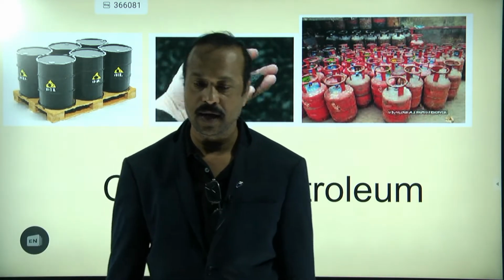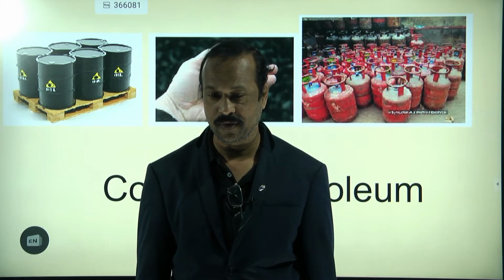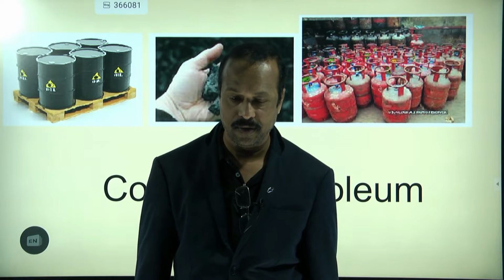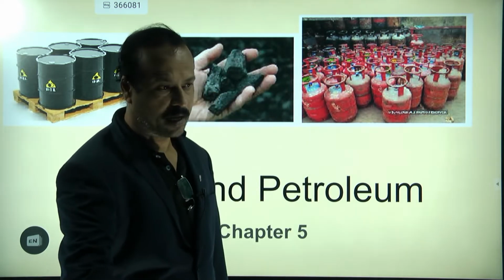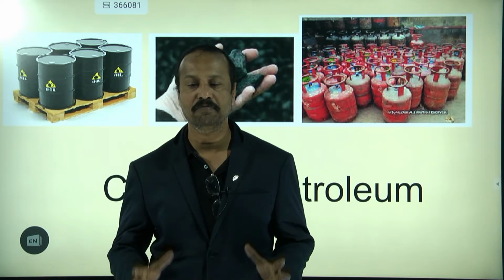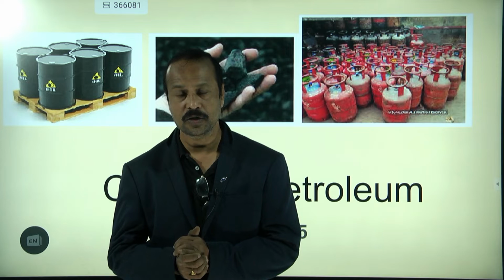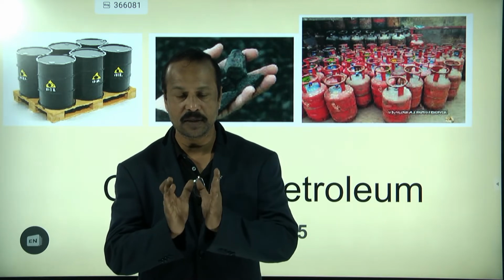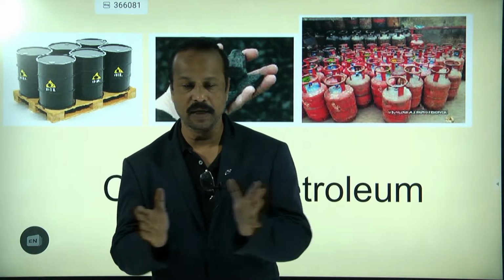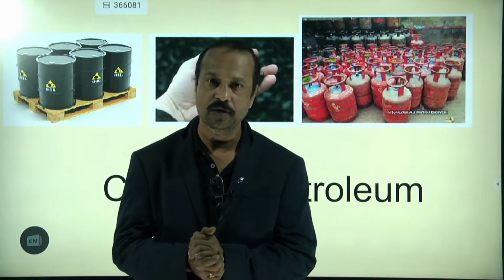What is coal? Book. Right. And what is petroleum? Paper. Fuels. Petroleum is a type of fuel. Actually, petrol is a fuel. Petroleum is a mixture of so many fuels. It is available in the form of crude oil. It's a mixture, and on separating, that means on refining, we can get different components from that. So that's about petroleum.